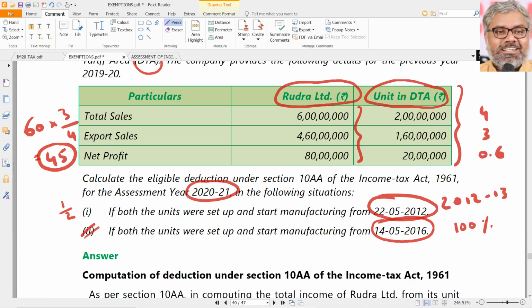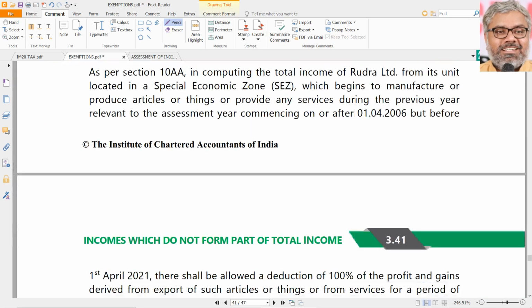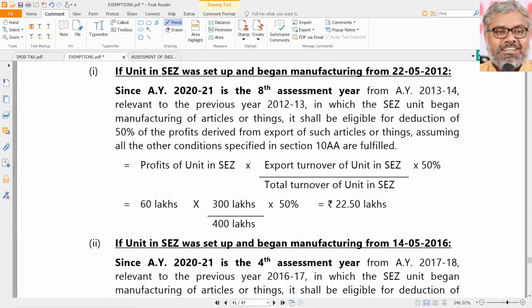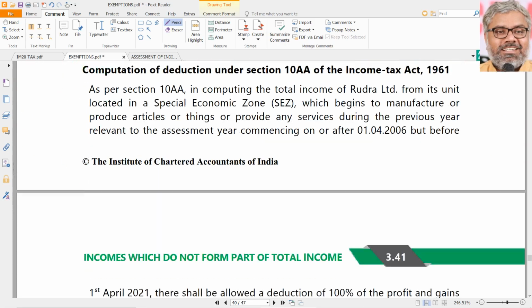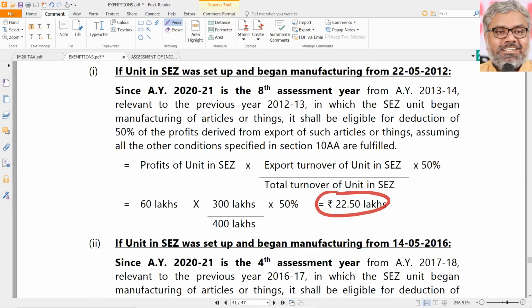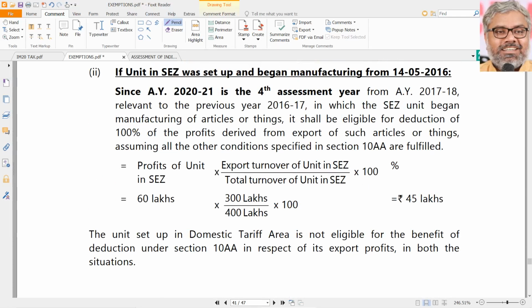In the second case, what was the question? Eligible exemption only is asking under 10AA. Answer for second question is 45 lakhs. Answer for first question will be naturally half of that, which will be 22.5 lakhs. That's it. That will be the answer for this question. In the first case, where the unit was established in 2012-13, exemption for our assessment year will be only 22.5 lakhs. In the second case, exemption will be 45 lakhs.